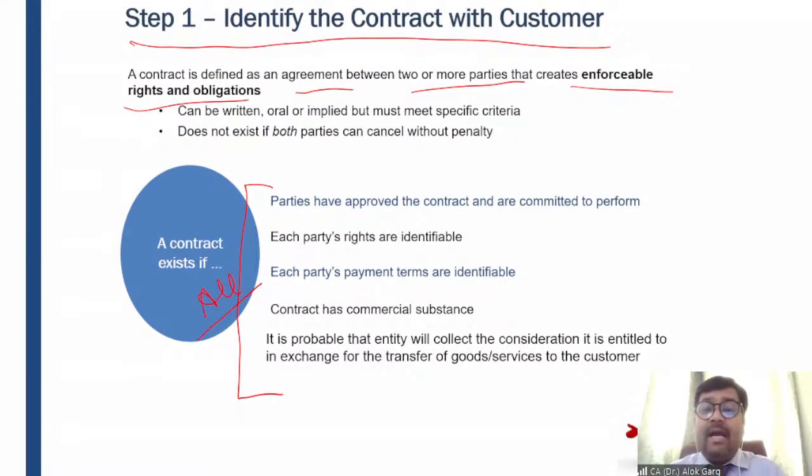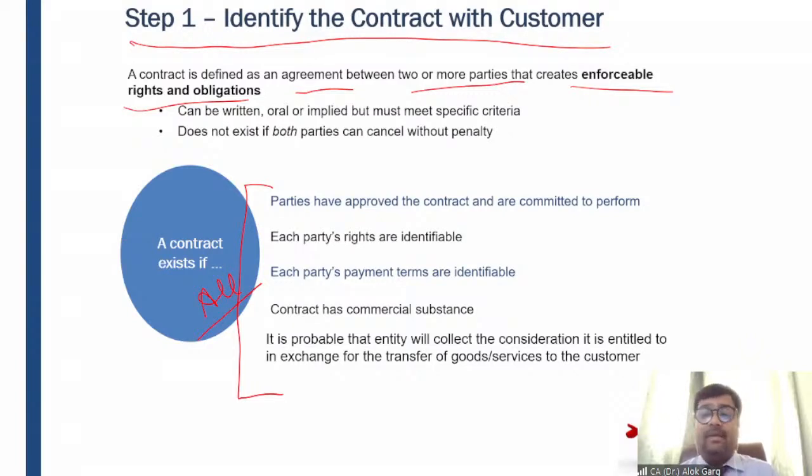Each party's rights are identifiable. Okay, so a contract as per Ind AS 115 exists if we can say that each party's rights are identifiable. I know that I have to file the GST return. He knows that he has to provide me the documents and he has to pay me the consideration. Okay, each party's payment terms are identifiable. So the payment terms should be identifiable, whether I should take a 50% advance, whether I should raise an invoice 15 days after delivering the services. Okay, so each party's payment terms are identifiable.